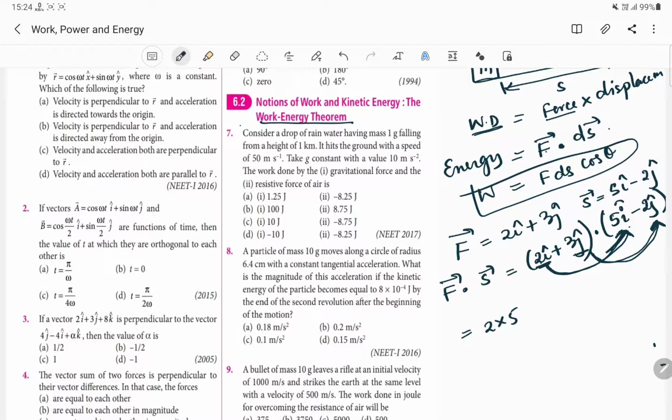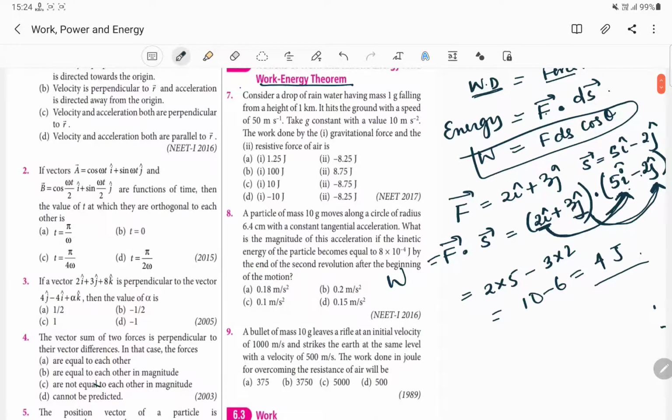So the multiplication of two positive numbers will be positive, and for that of positive and negative it will produce negative. Here 3 is being multiplied with minus 2. We will be having only 3 into 2. So our answer will be 10 minus 6, and it will be equal to 4 joule. Remember that work done will be measured in terms of joule.